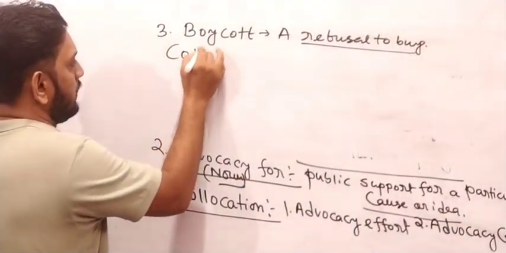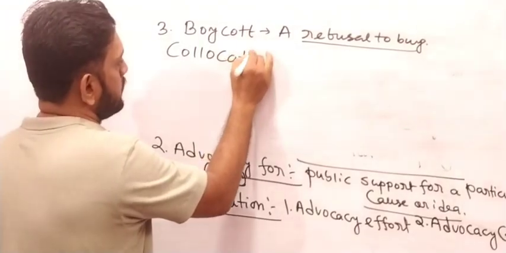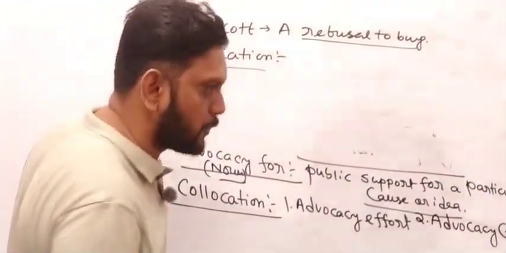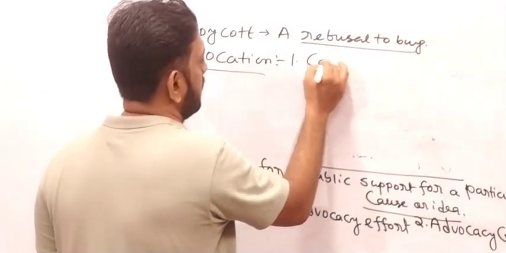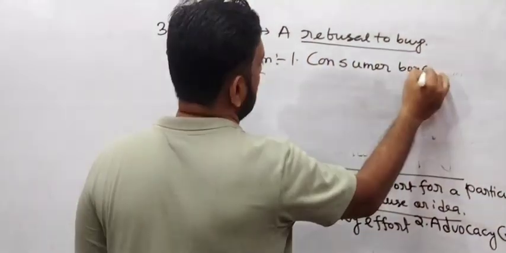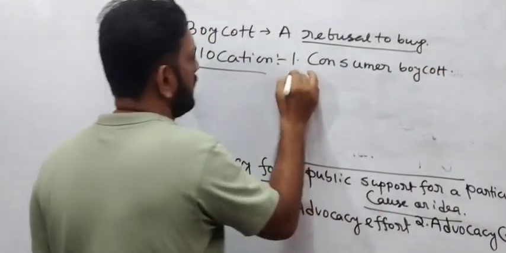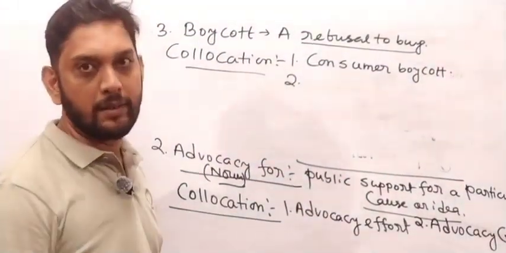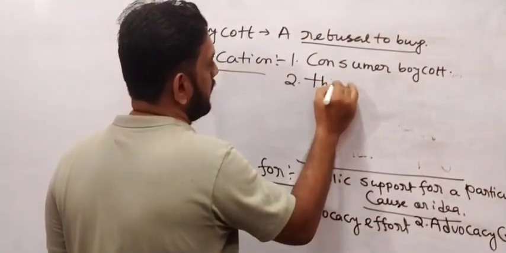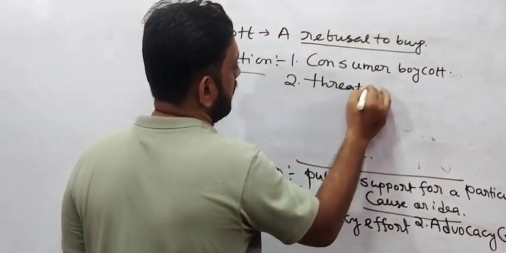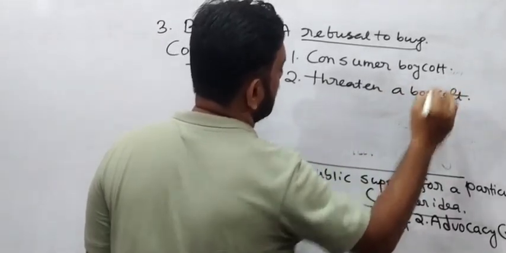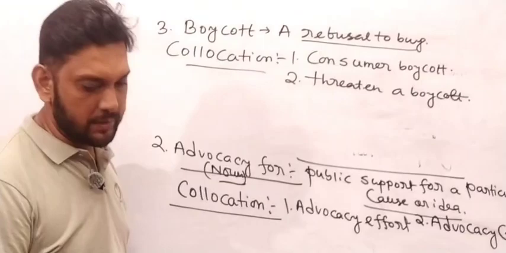Now we should learn collocation using this boycott. Write it down, my friend. Consumer boycott. Write down consumer boycott. That is the first word. Second one you can write threaten a boycott.